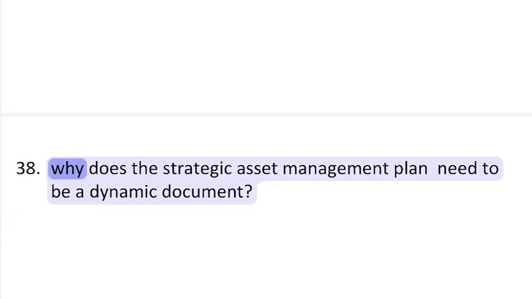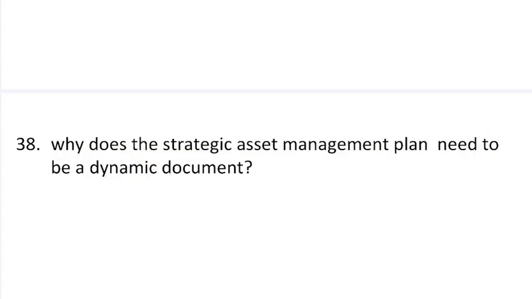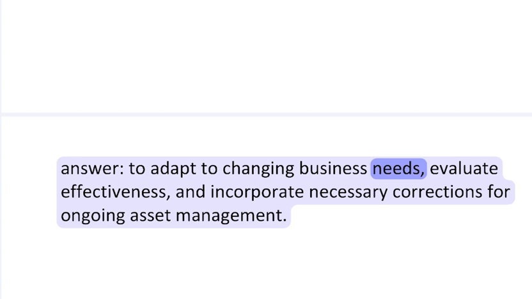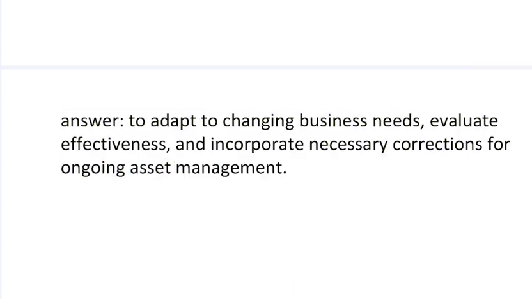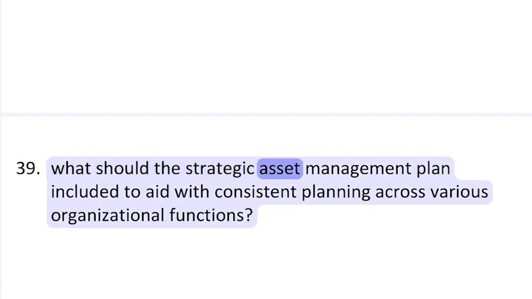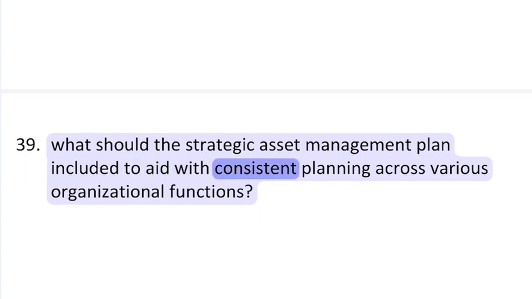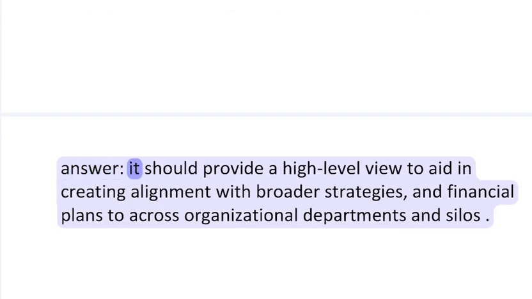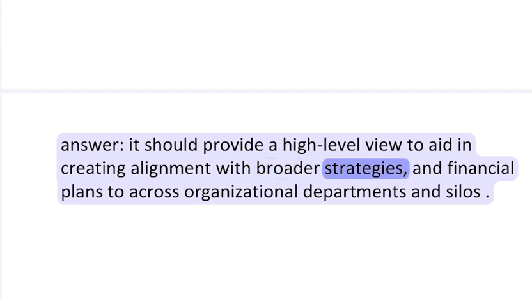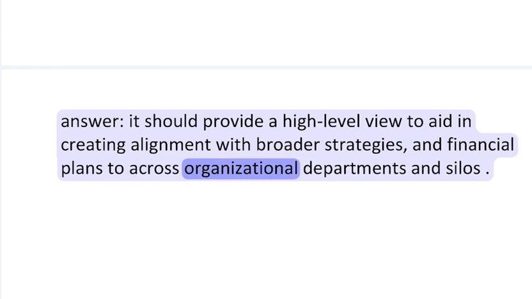38. Why does the strategic asset management plan need to be a dynamic document? Answer: to adapt to changing business needs, evaluate effectiveness, and incorporate necessary corrections for ongoing asset management. 39. What should the strategic asset management plan include to aid with consistent planning across various organizational functions? Answer: it should provide a high-level view to aid in creating alignment with broader strategies and financial plans across organizational departments and silos.